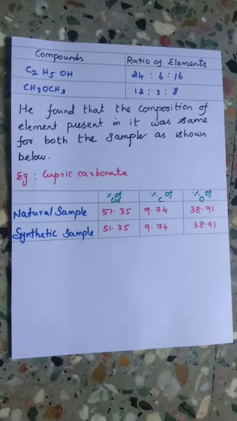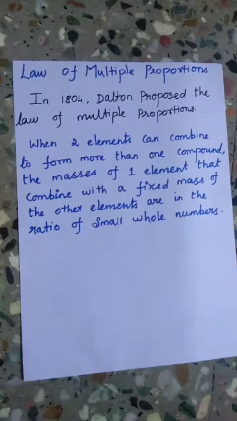Thus he concluded that irrespective of the source, a given compound always contains the same elements combined together in the same proportion by mass. So the validity of this law has been confirmed by various experiments. Our third law is multiple proportions. In 1804, Dalton proposed the law of multiple proportions. According to this law, when two elements can combine to form more than one compound, the masses of one element that combine with a fixed mass of the other element are in the ratio of small whole numbers.